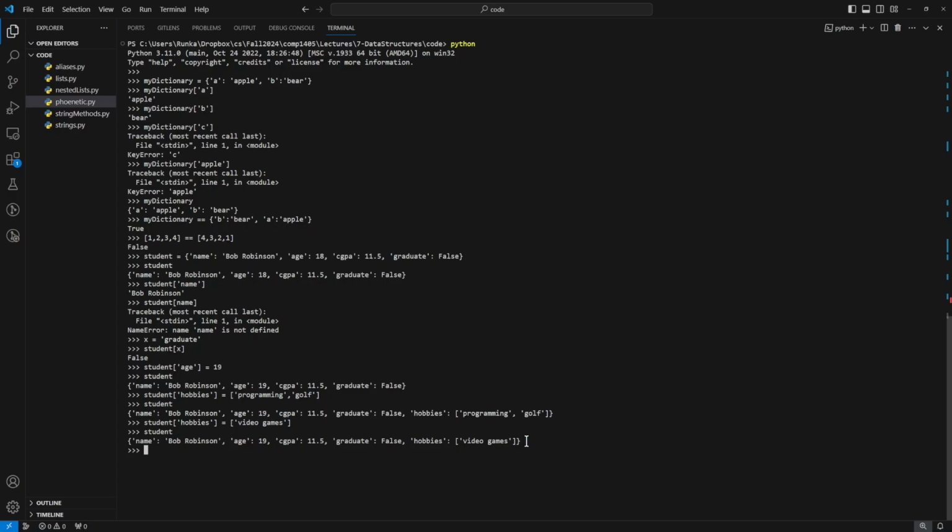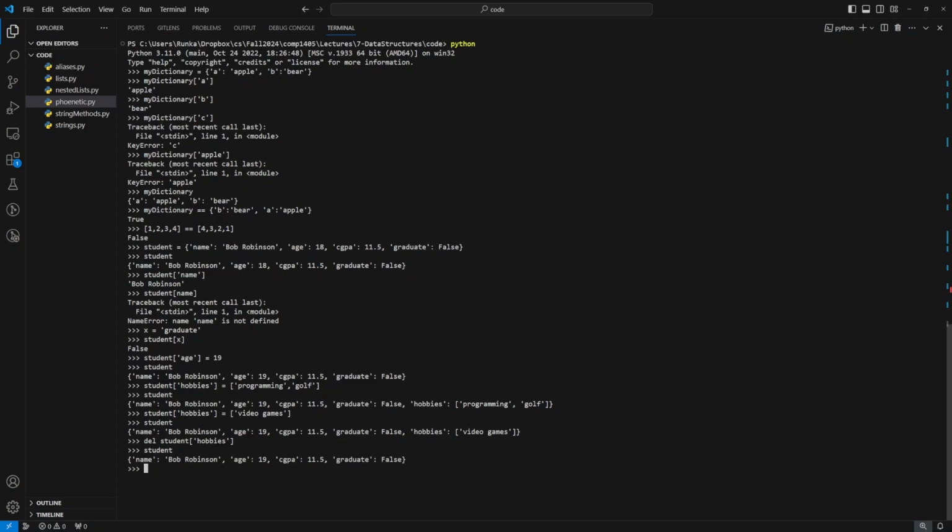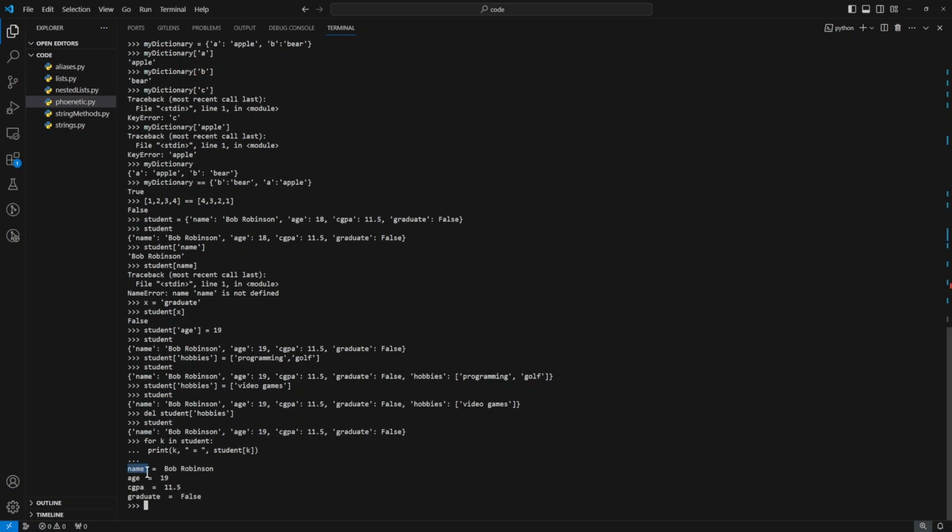If I wanted to remove information from my dictionary, if, for example, we decided it's not a good idea to store hobbies with student class records, we could say the del keyword and then student at whatever key we're trying to remove, in this case, hobbies. Now if we ask what's the dictionary, that extra key value pair has been removed. And lastly, if we want to traverse these dictionaries, we can say for key in our dictionary, let's call student. Then we could just say print, and I'll say k, bit of formatting equals, and then our dictionary, which is student at k. And that iterates through our dictionary, printing out key equals value.